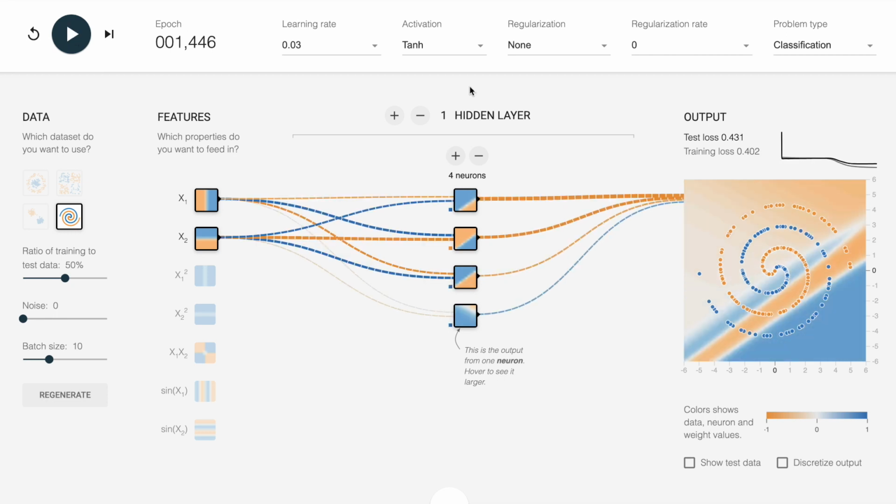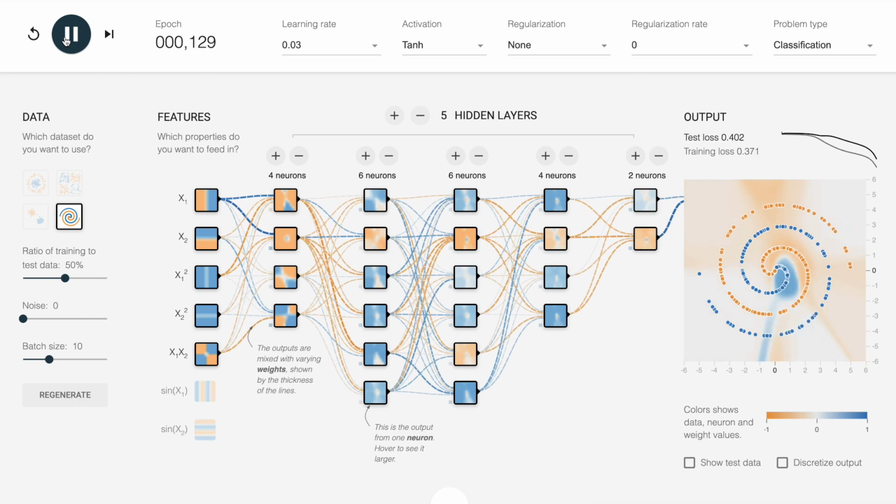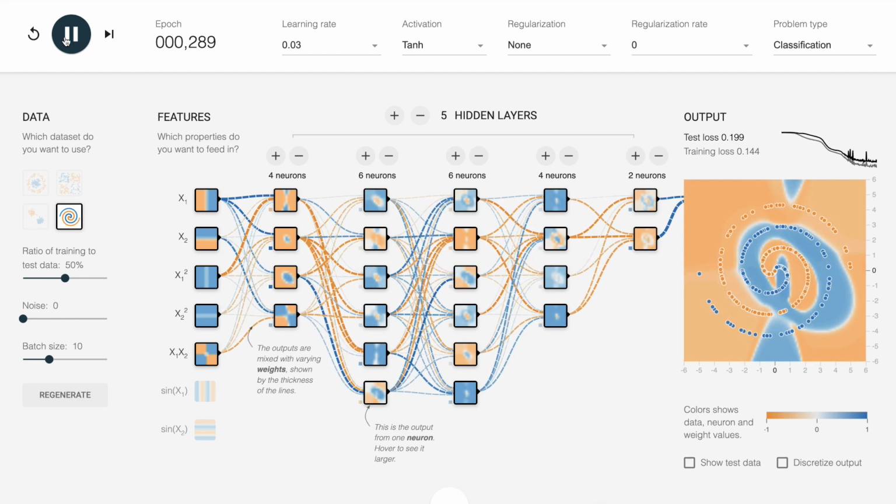Now let's add layers and neurons to give the network a deeper understanding. With more neurons, you can see the network is getting a little better at bending the decision boundary to fit the spiral. What you're seeing here is a machine actually thinking. It's as though you're looking at the brainwaves of the learning curve. Now obviously we haven't gotten a perfect result, but we've gotten a much better result than we had previously.